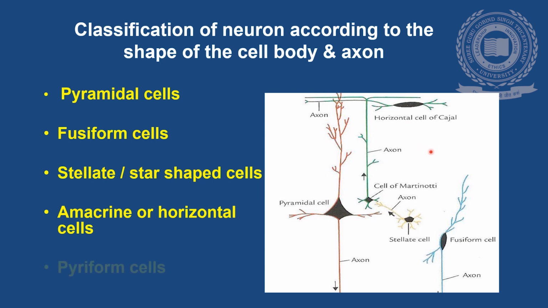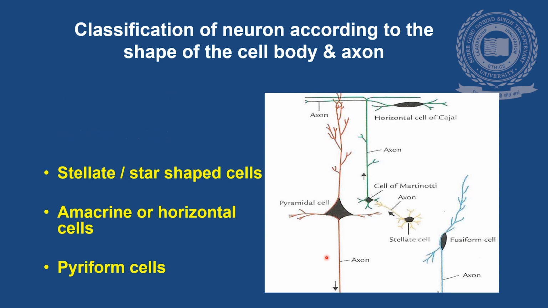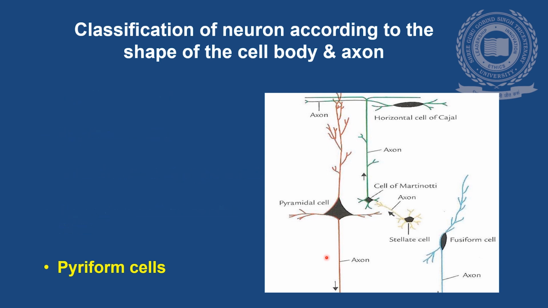There is another variety also, that is piriform cells or flask-shaped cells. Among all the cells, pyramidal cells, fusiform cells, stellate cells, amacrine cells, these are present in the cerebral cortex. Piriform cell is present in the cerebellum or in the small brain.